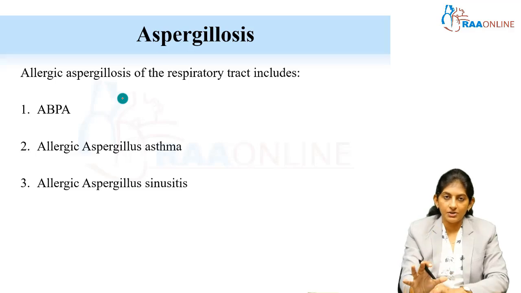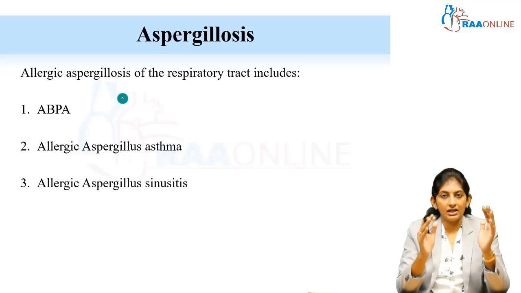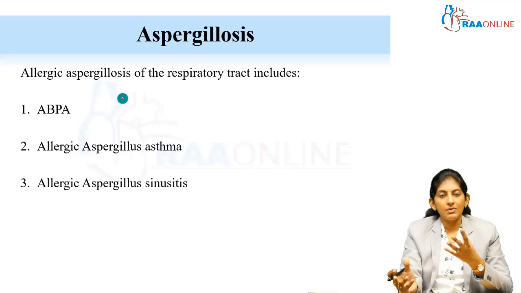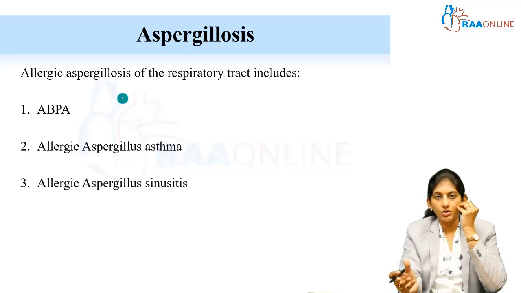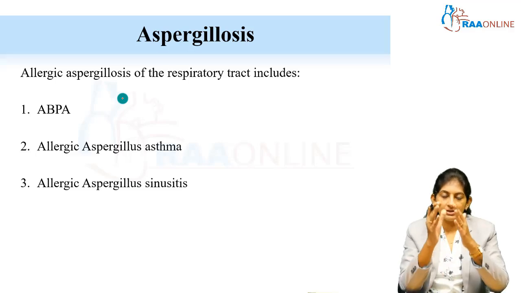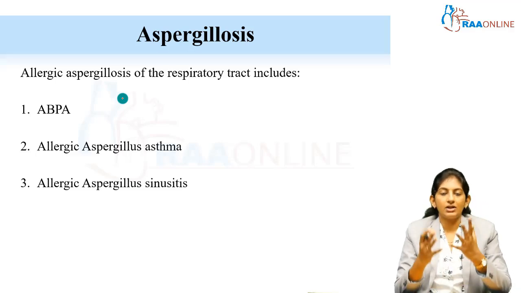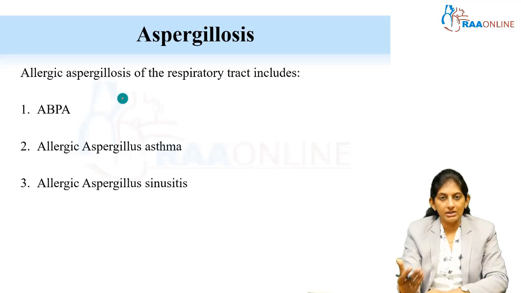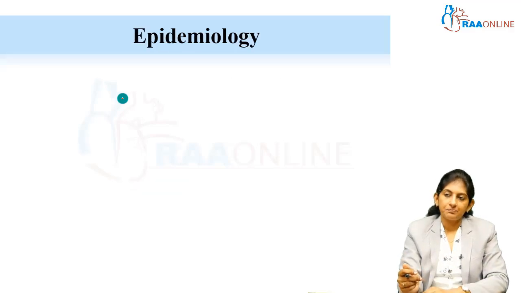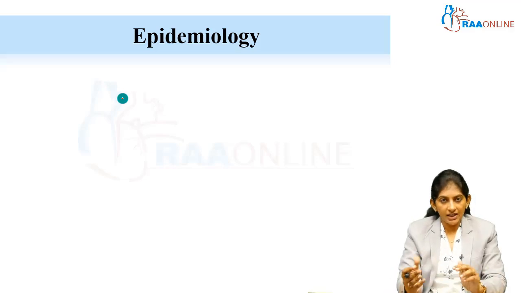Pulmonary aspergillosis is where the parenchyma is involved. Asthma is only the involvement of airways, or the Aspergillus can involve only the sinus. So it can be a complete respiratory tract involvement, along with sinus involvement, in aspergillosis. Now moving on to the epidemiology, we need to know how common ABPA is.